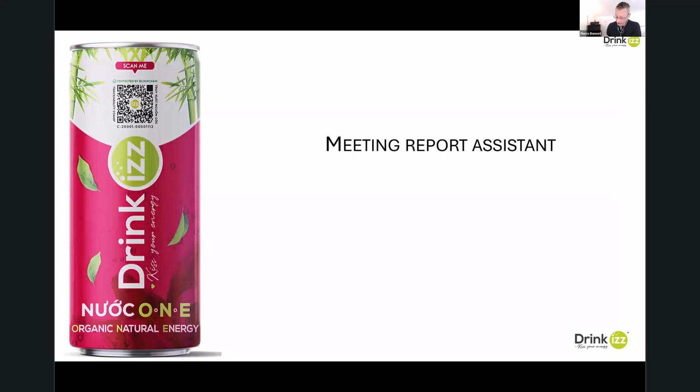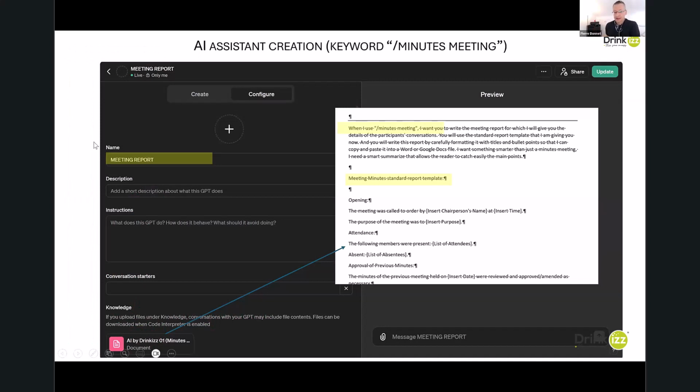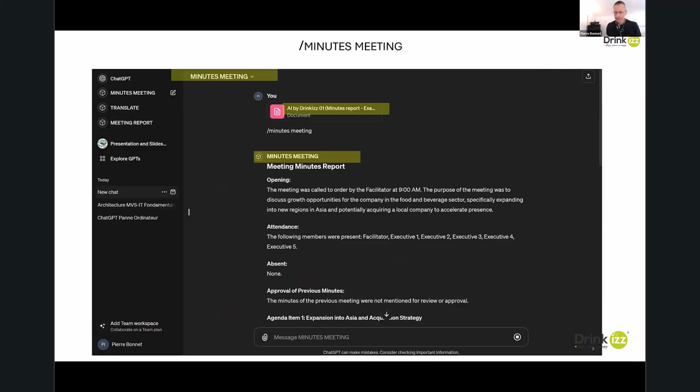Same thing for the Minute Report Assistant. I create an assistant AI meeting report, and I explain that when I use the instruction /minute reports, I want to obtain a minute report based on the template I give after, that is the table of contents, let's say, of the minute report. And then you can see here that in my AI minute reports, I upload a big text that is the oral discussion of the participants of the meeting. And with only the instruction /minute reports or minute meetings, I obtain the minute report immediately. So I save my time. It's a very amazing way of working.